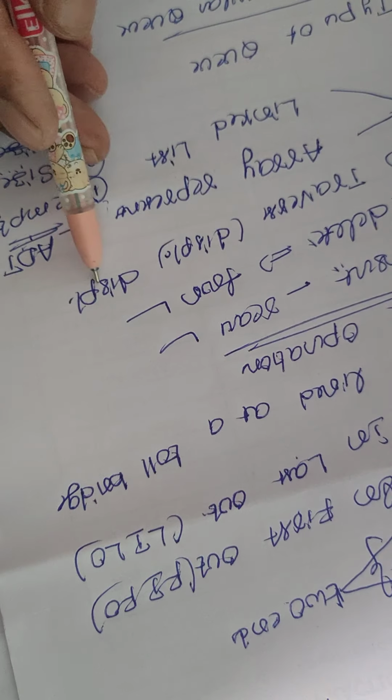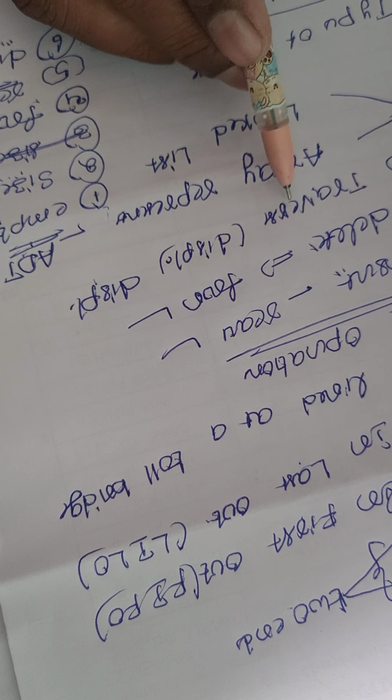Before explaining the queue, we have the terminology: rear, front, and the first in first out operation, as opposed to last in first out. The best example is cars lined up at a toll gate. Here rear means insertion, front means deletion. If you want to display, that operation is called traverse.